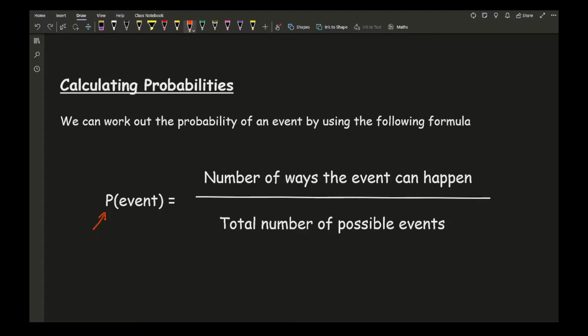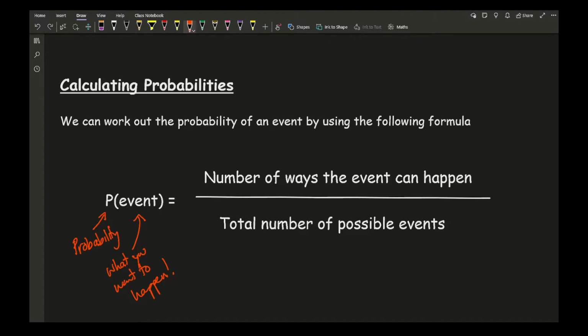Now, the P basically means the probability, and the event is what you want to happen. So that's basically what this notation is. So rather than writing the probability of tomorrow being sunny, I could just write P and then tomorrow being sunny. And then a number of ways it can happen. So let's just go through an example.